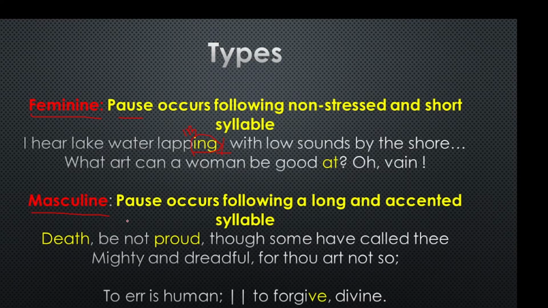On the other hand, when the pause occurs following a long and accented syllable, this is called a masculine caesura. For example, death, this is a noun and this is a stressed one, and also it is a long one. Again, proud, this is a long one because it has a diphthong and also it is an accented syllable. So this caesura is called a masculine caesura. Here you have more examples.